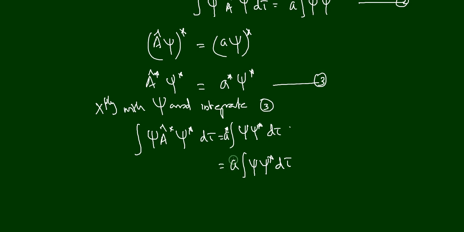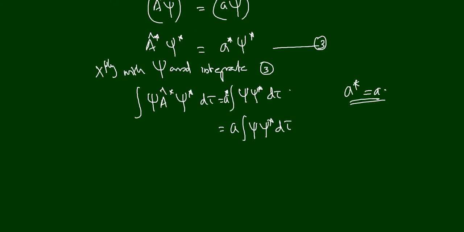The physical quantity cannot be imaginary, therefore a should be real, therefore a* should be equal to a. That's a condition. That's why I wrote a ∫ ψ* dτ, because a is always real.